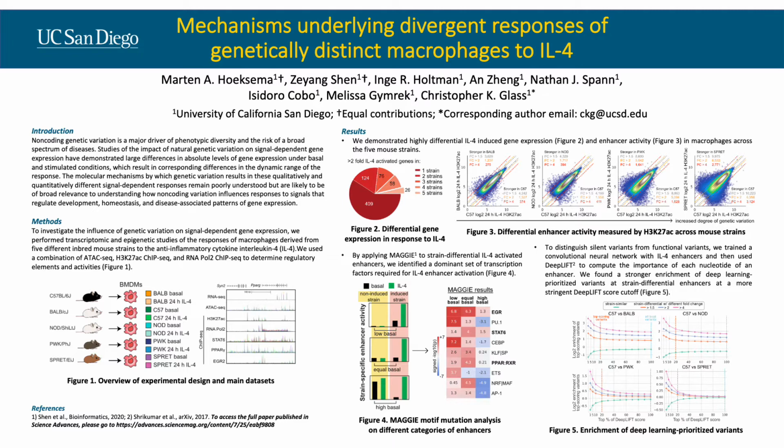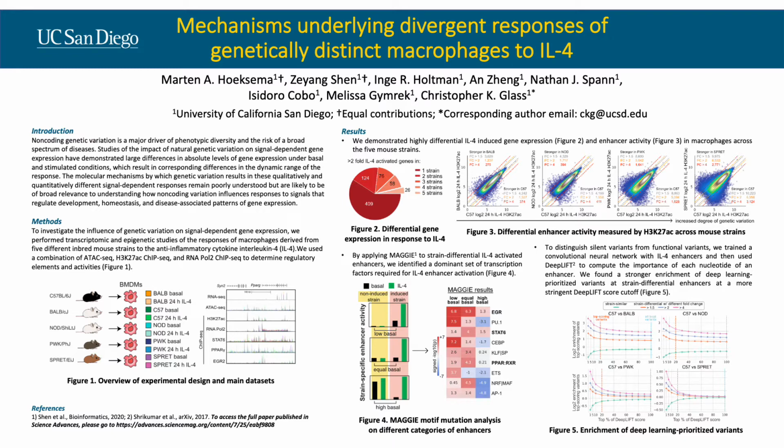Here we present our published work that studies the mechanisms underlying divergent IL-4 responses of genetically distinct macrophages. Genetic variation is a major driver of phenotypic diversity, disease risk, and signal response of cells. Previous studies have shown genetic variation leading to large differences in gene expression and signal response. However, the molecular mechanisms for how genetic variation results in these differences are poorly understood.